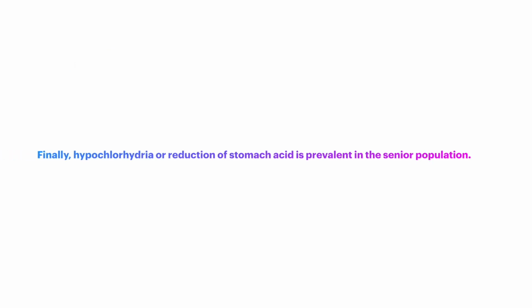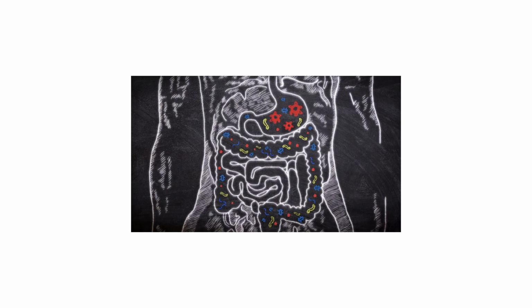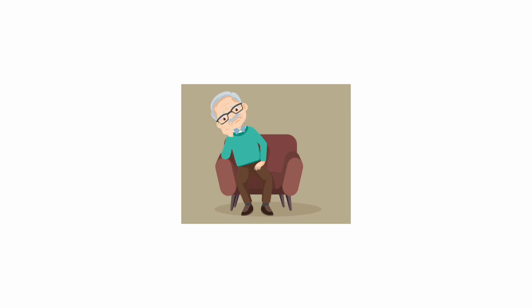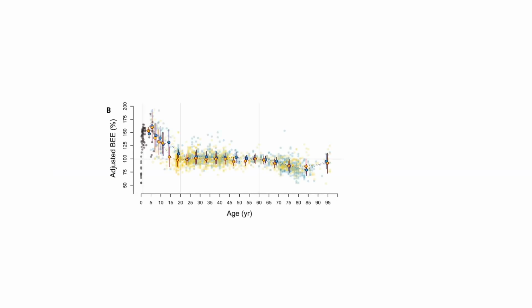Finally, hypochlorhydria or reduction of stomach acid is prevalent in the senior population. Decreasing gastric acid secretion contributes to dysbiosis, the disruption of the microbiome resulting in an imbalance in the microbiota that further contributes to gastrointestinal malabsorption of nutrients such as iron and vitamin B12. Psychological and social factors also influence food intake among elderly. Depression, social isolation, poverty, widowhood are known to increase stress levels, which influence the dietary pattern and act as a risk factor for anorexia.